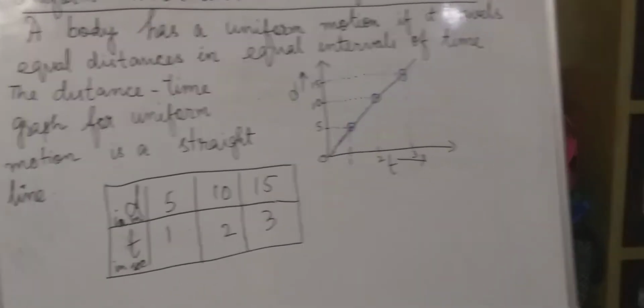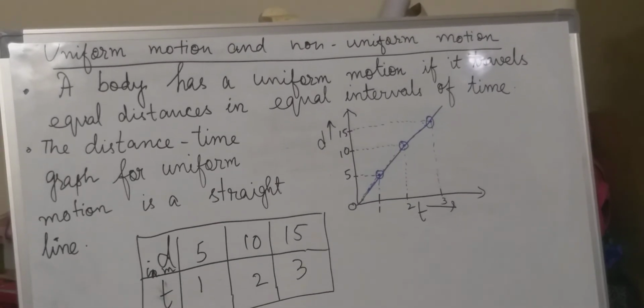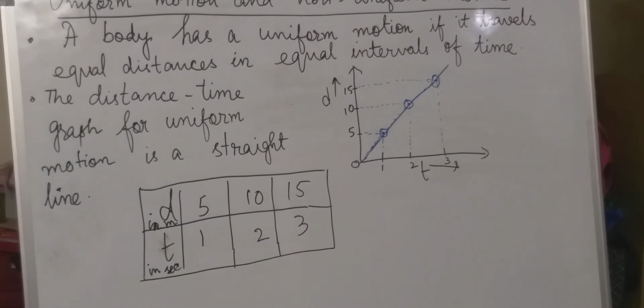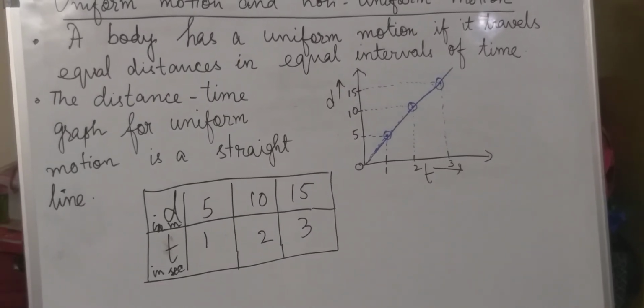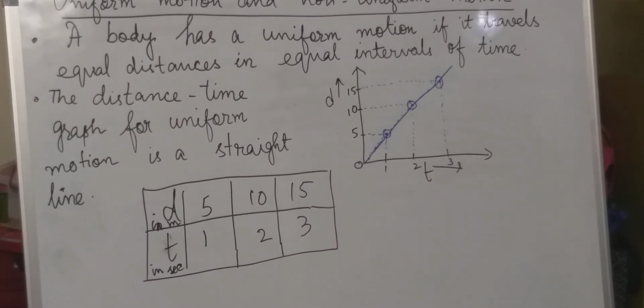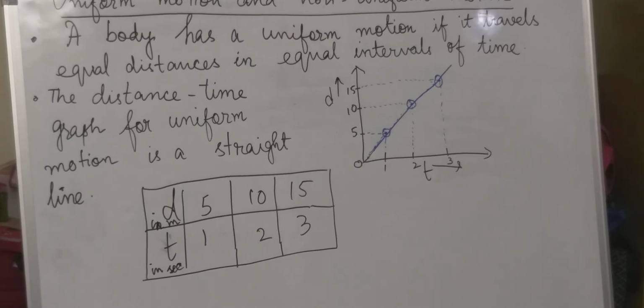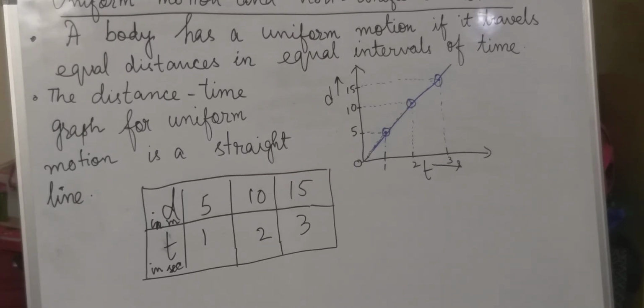So now let's see uniform motion and non-uniform motion. A body has a uniform motion if it travels equal distances in equal interval of time. So it's written, uniform motion, a body has a uniform motion if it travels equal distances. So emphasis is on equal distances in equal interval of time. So distance will be equal, covered in equal span of time. So these two things we should keep in mind when we are talking about uniform motion.